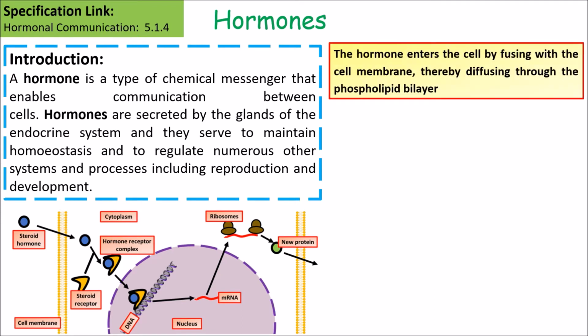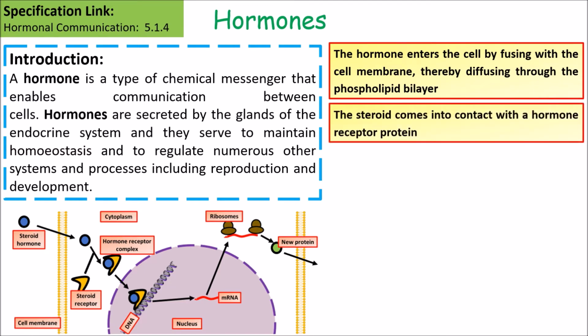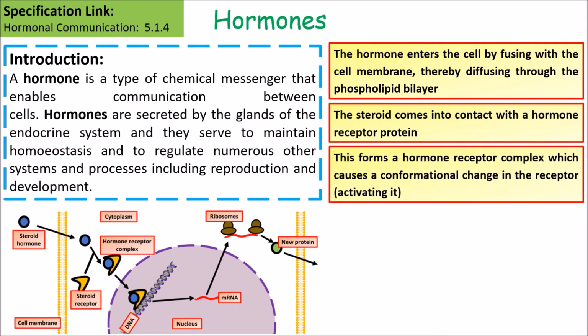So if we look at the effect that hormones have on the cell, the hormone enters the cell by diffusing through the phospholipid bilayer of the cell membrane. The steroid is a type of hormone, so the steroid comes into contact with a hormone receptor protein. This forms a hormone receptor complex which causes a conformational change in the receptor, which activates it.